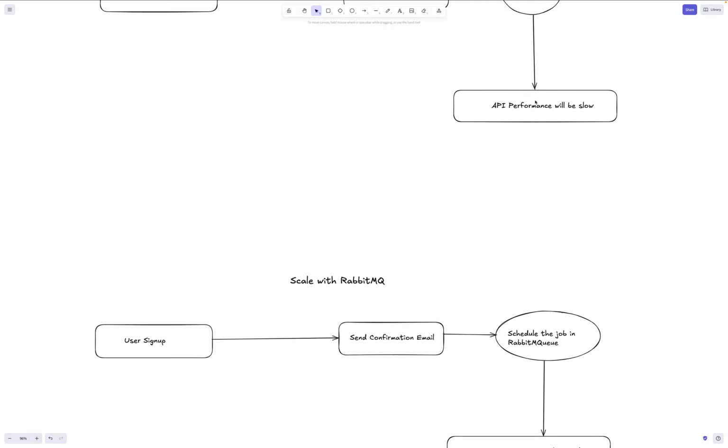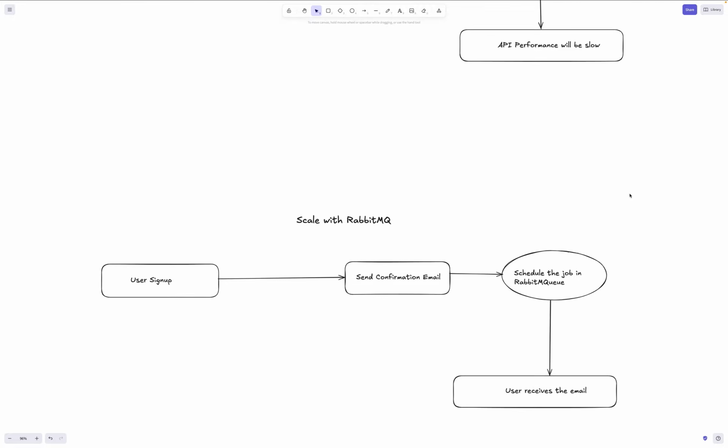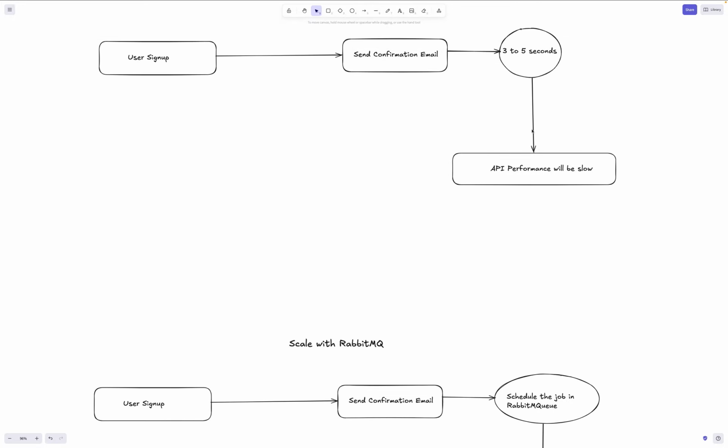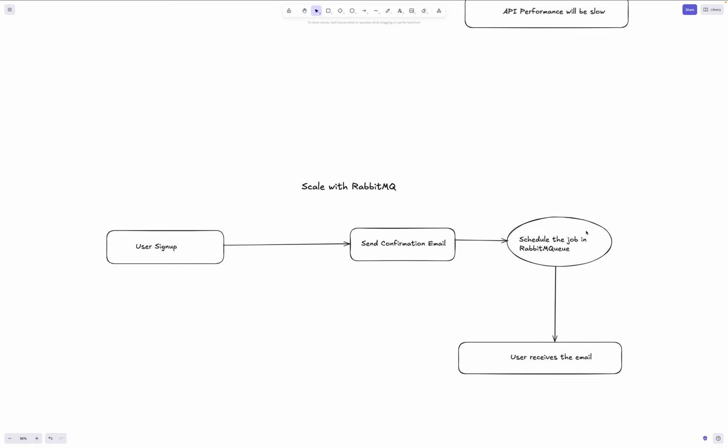Here we are doing it like it will behave like a synchronous call. It has to wait for 3 to 5 seconds. No doubt Node.js is asynchronous, but your application will be slow with multiple users, like 1 million. So the queue will work in parallel.